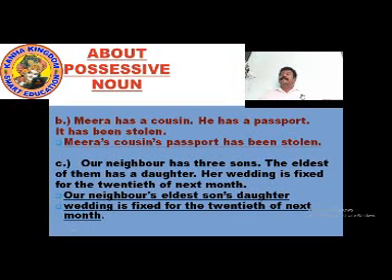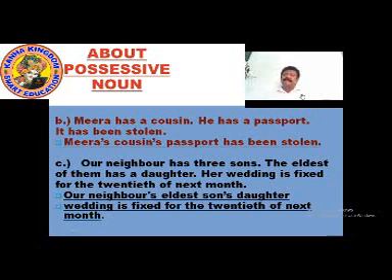Here what is it written? Our neighbor's, where neighbor is shown. Our neighbor's eldest son's daughter. Neighbor's, eldest son, son's daughter's wedding is fixed for the 20th of next month, where it says our neighbor's eldest son's daughter's wedding is fixed for the 20th of next month.